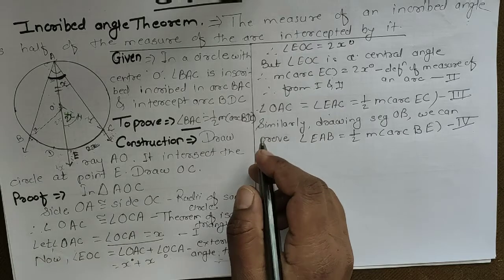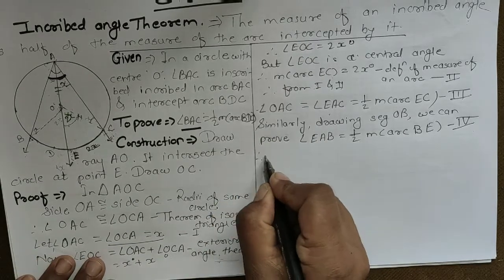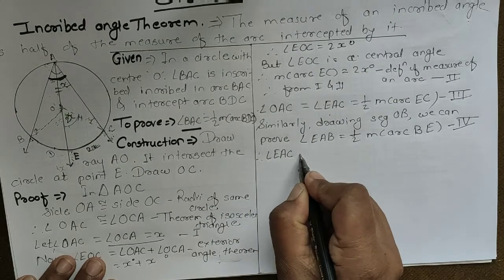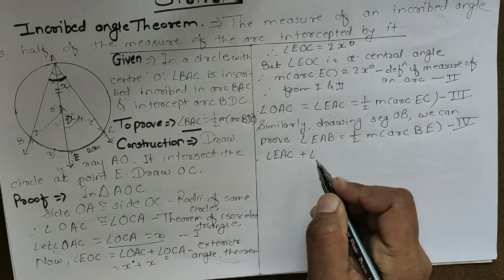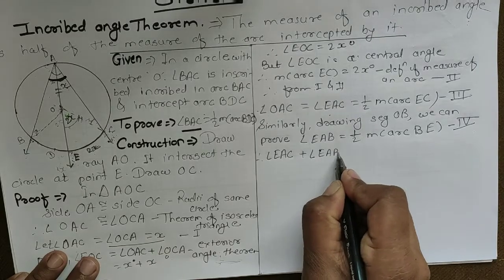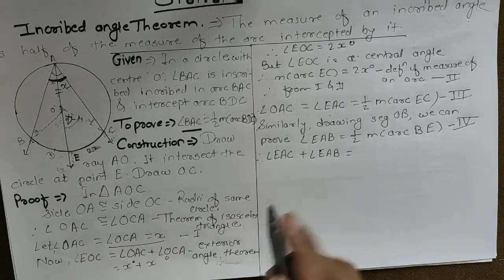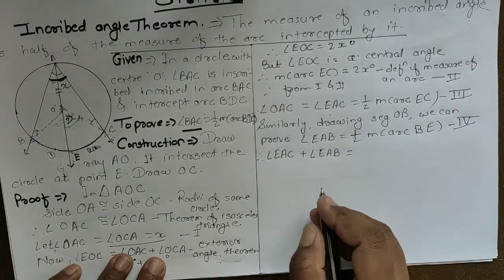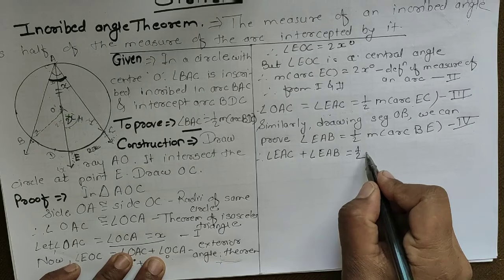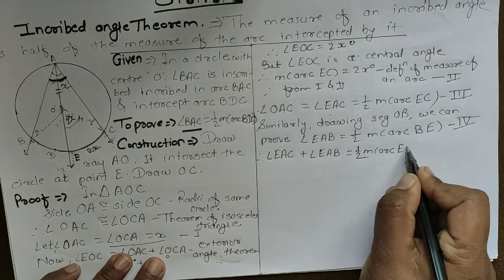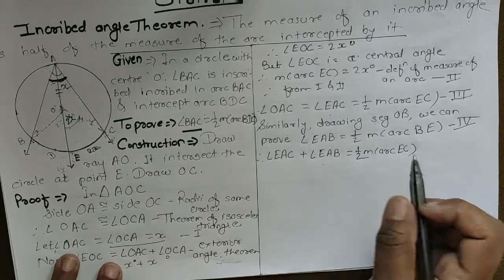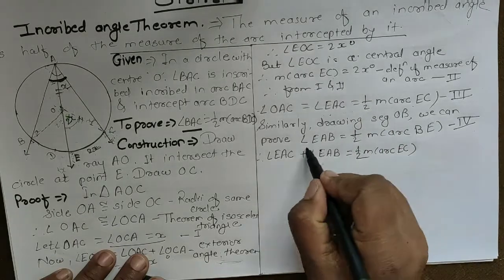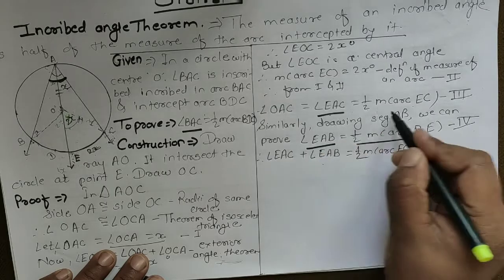So here I will write, therefore angle EAC plus angle EAB is equal to, since EAC is equal to 1/2 measure of arc EC and EAB is equal to 1/2 measure of arc BE.